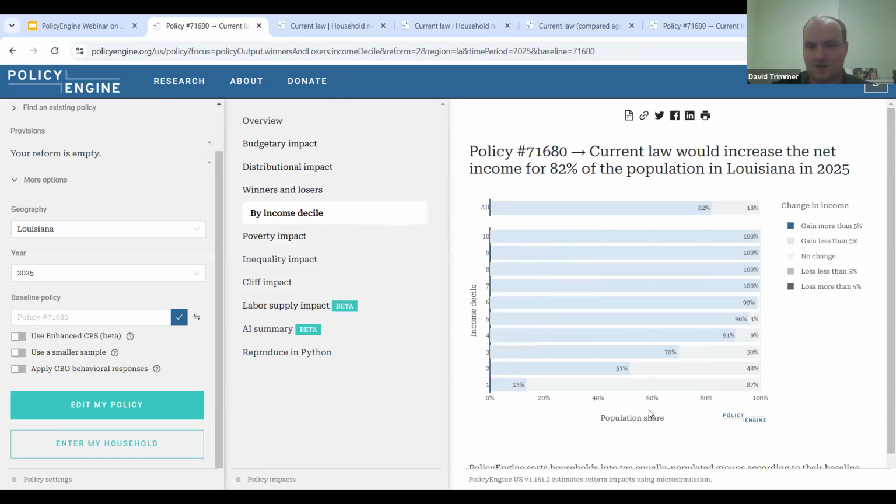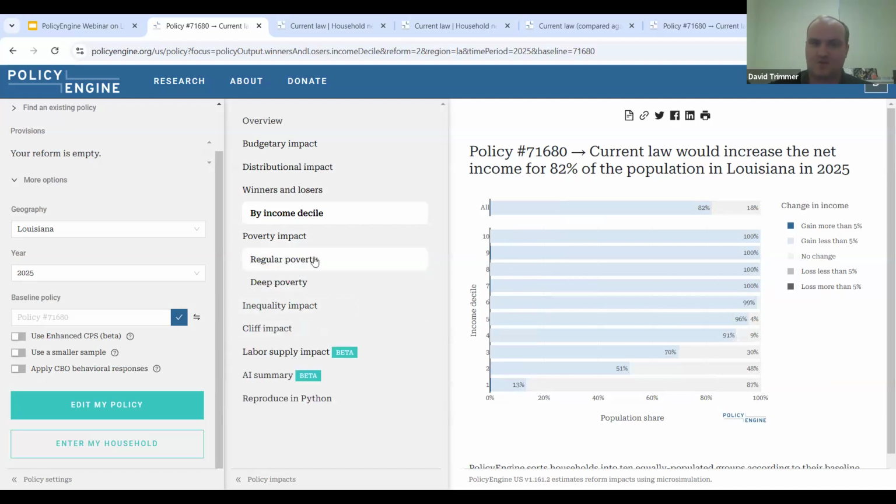We can also look at what we call our winners and losers graph. This shows what percentage of each income decile is benefiting or losing out from this proposal. This is a tax cut where everybody is benefiting, so we're not seeing anything in gray, which shows a loss in net income, but we're seeing for every single income decile, they're benefiting. Virtually everybody in the top half of the income spectrum is benefiting, while it's a little less in the lower half.